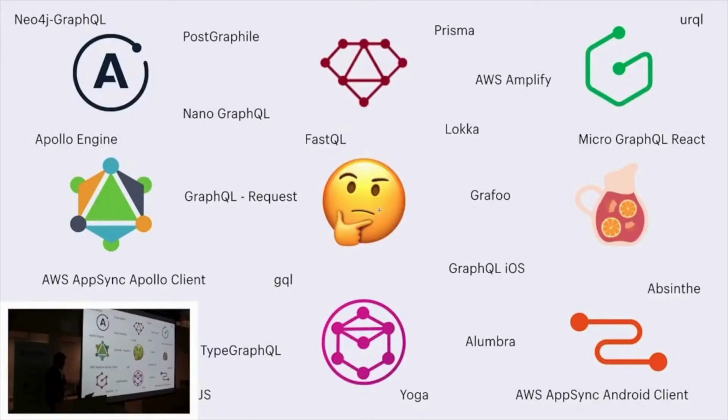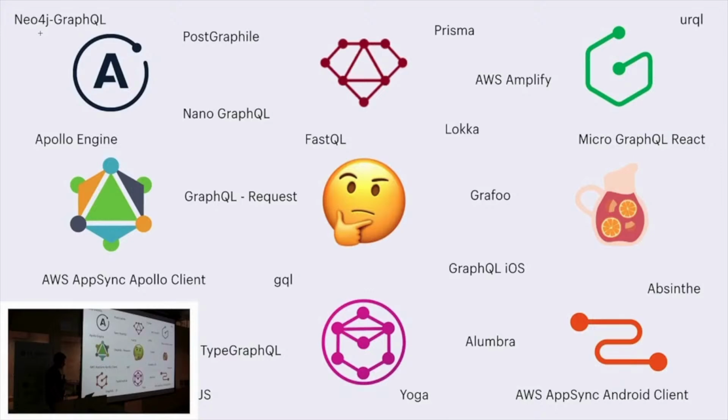We have GQL, TypeGraphQL, GraphQL iOS, FastQL, Nano GraphQL, and Prisma, which is the latest technology, known as a lightweight ORM for Node.js connecting to all different databases. There is Yoga, which is a library helping us create a GraphQL server, URQL, and Neo4j GraphQL, which supports integration with Neo4j and exposes the data in GraphQL queries and mutations. Apollo is already a popular stack. We are using Apollo Client and Apollo Server to create a GraphQL server, right?